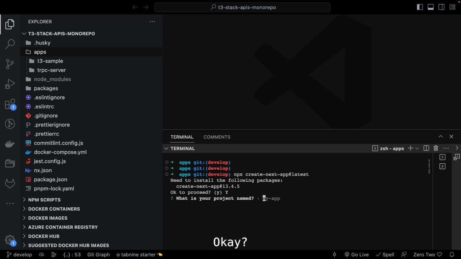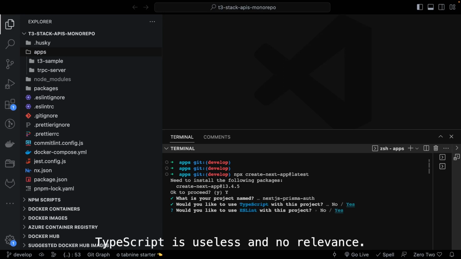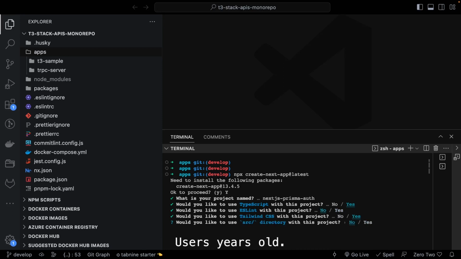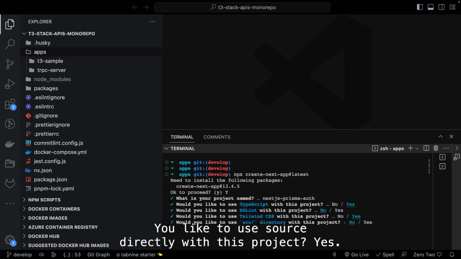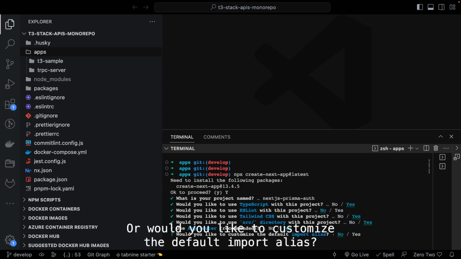Here I'm not using Next Auth or TRPC. I'm going to use TypeScript, yes. ESLint, no. Tailwind CSS, yes. Would you like to use source directory with this project? Yes. App directory, yes.